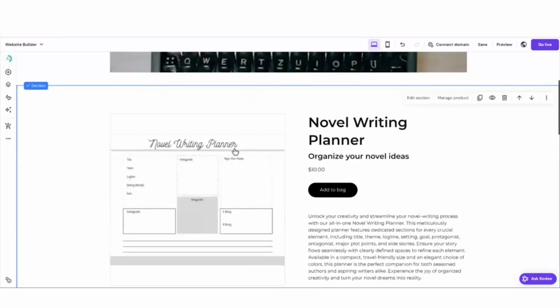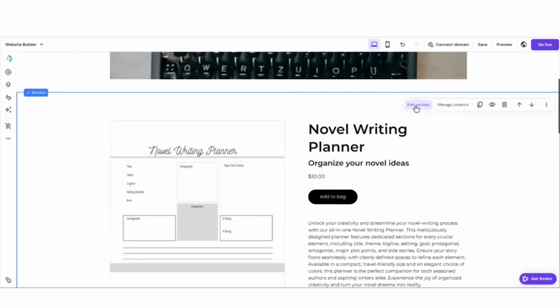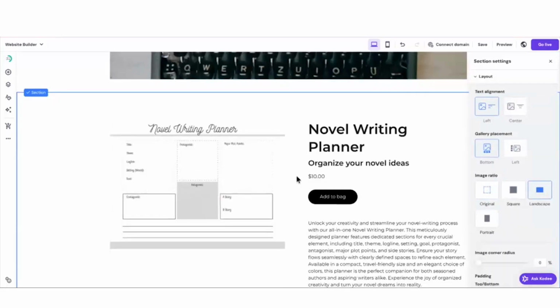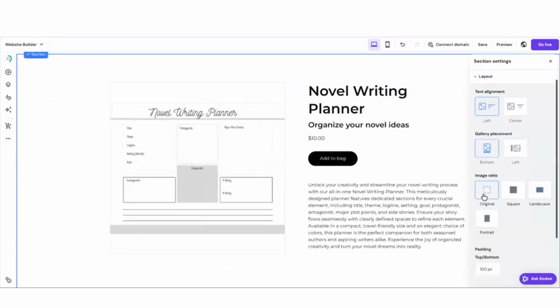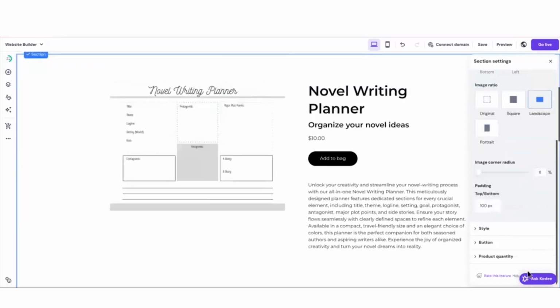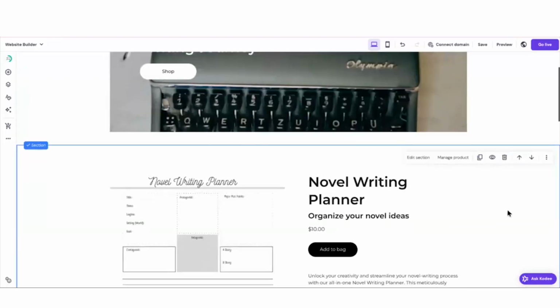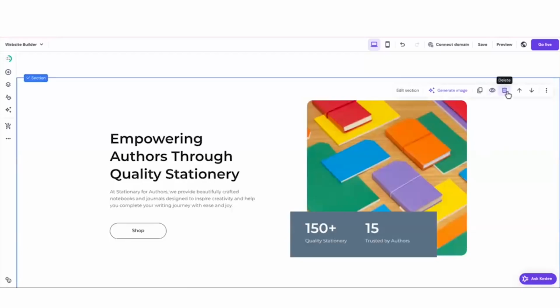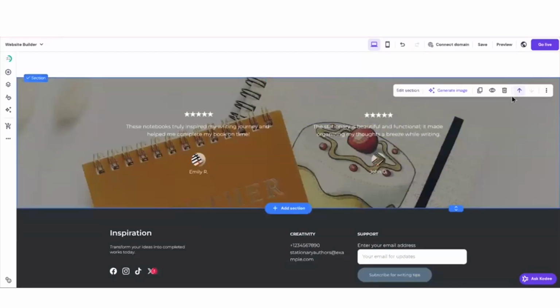So I actually like this wider screen better. And then just click edit section, layout. Mine is landscape, so I'm going to select landscape, but you can make it original, you can make it square, you can make it portrait, completely up to you. And I'm just going to exit out of there. So now I don't need this section, so I'll just delete that. I don't have reviews yet, but once you do, come back and add them. So I'll just click that.